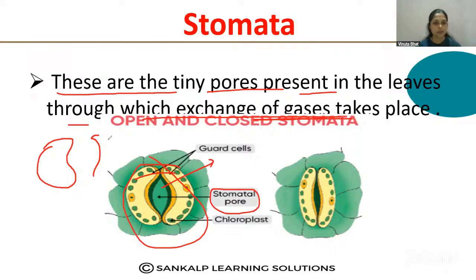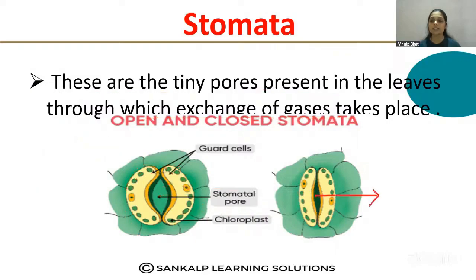Guard cells that you can observe like this, and inside that you can also observe chlorophyll, and very important, that is the stomatal pore you can observe. But closed stomata means, see here, the stomatal pore is closed, so there is no exchange of gases and no transpiration takes place. Okay, so that is about the stomata.